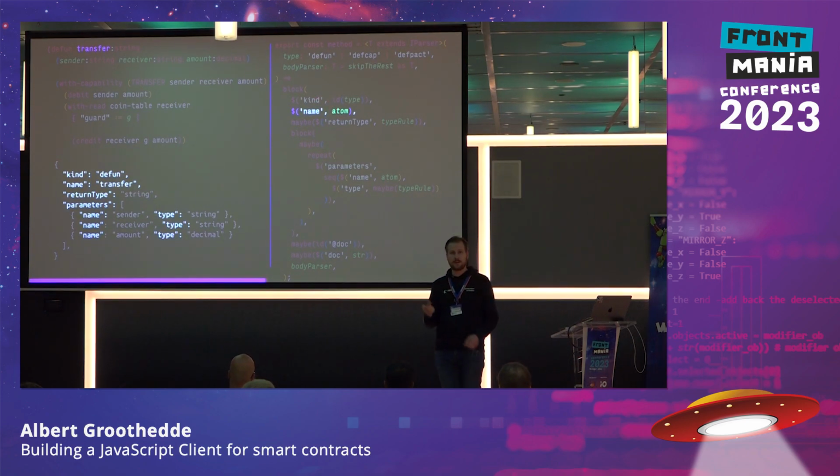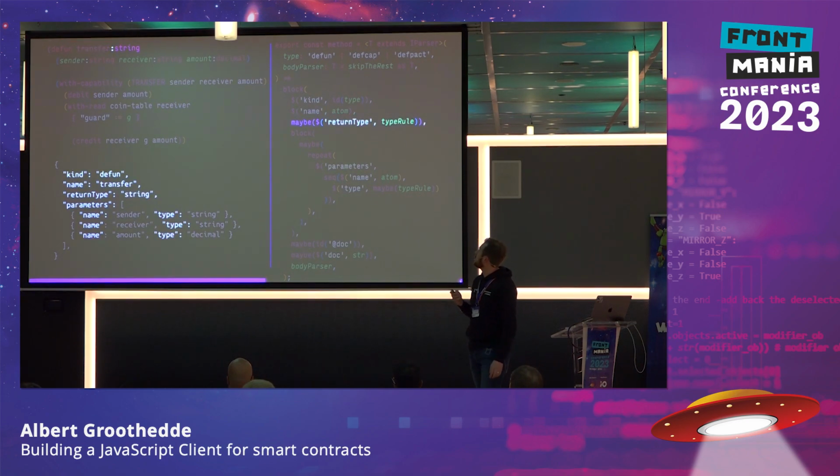So we are expecting to see an atom. Usually an atom is described as a structure of characters, just a string, but not denoted by quotes. So in this case, this is an atom. Now, maybe, because it's not mandatory, we have a type definition here. That's why it's wrapped in a maybe, and we want to store that as a return type. So we store it here as a return type.